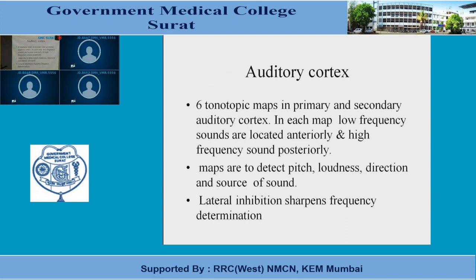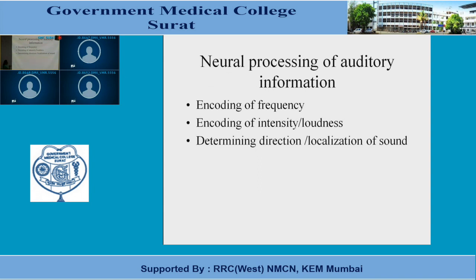Now, sharpening of the frequency of the sound is determined by lateral inhibition, which you have already studied. What is lateral inhibition? Now, once all the signals reach the brain, how does processing of auditory information take place? There is encoding of the information: encoding of frequency, encoding of intensity and loudness of the sound, and how to determine the direction and localization of the sound. This is all carried out by the central nervous system, which is known as neural processing.